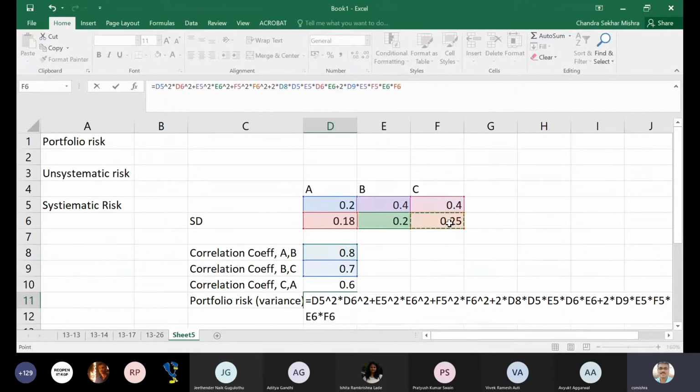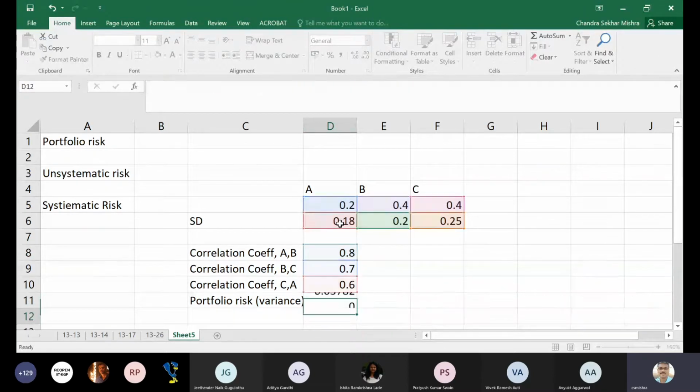If anyone can give me a shortcut for this, I'll be happy about that. Plus 2 into correlation between C and A into weight of C into weight of A into standard deviation of C into standard deviation of A. I hope I have typed everything correctly. So that gives me